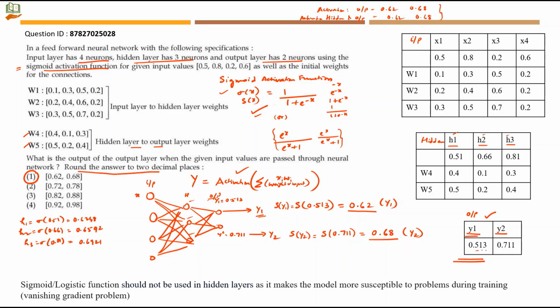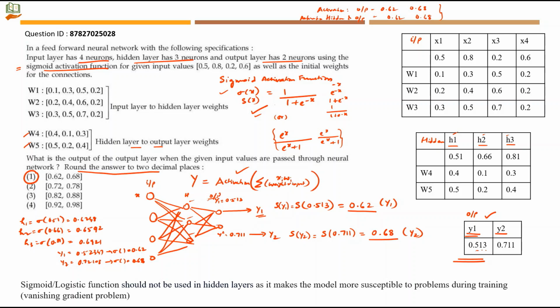Now you have to use W4 with these values. So what is the output that you get for y1 and y2? Y1 you will get around 0.52347. Y2 you will get it around 0.72108. Now when you apply sigmoid activation function, you get the same result. But I'm just giving you the reason why I have not used activation function in the hidden layer.